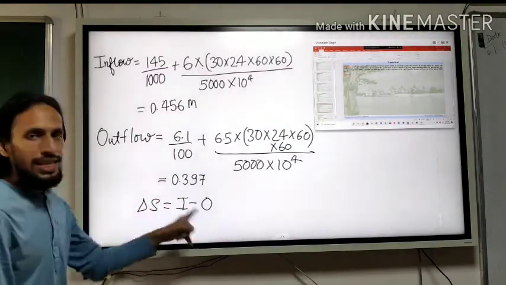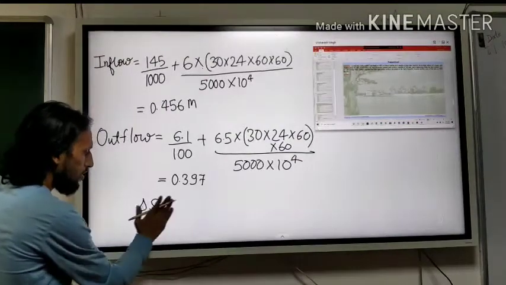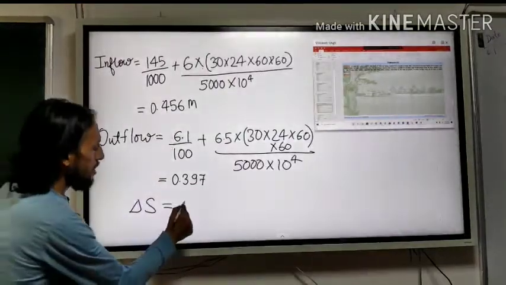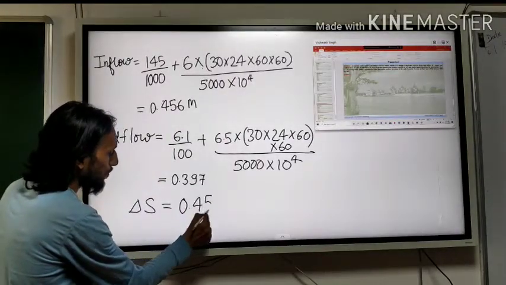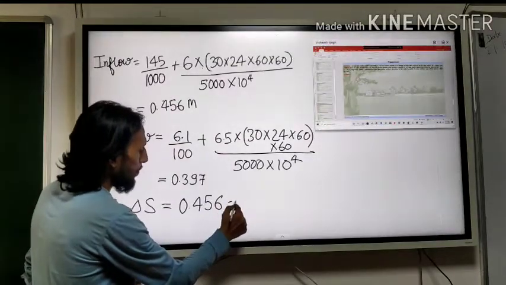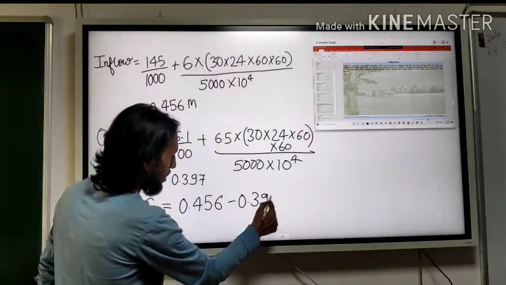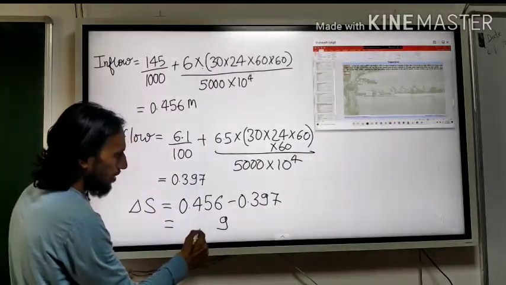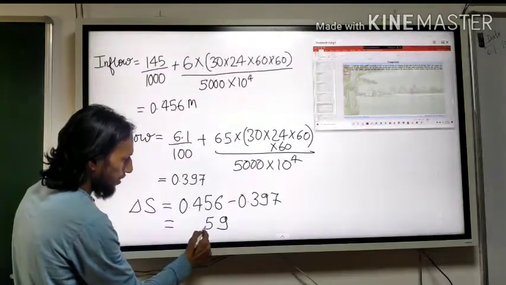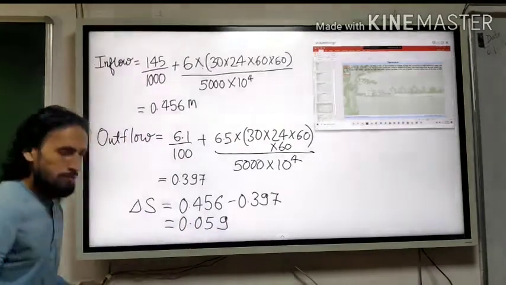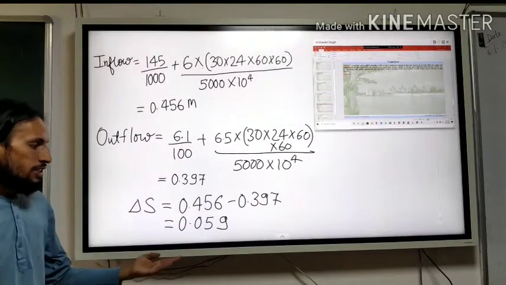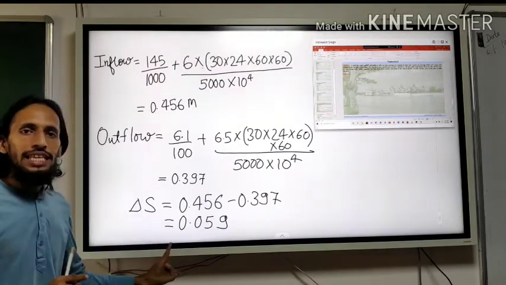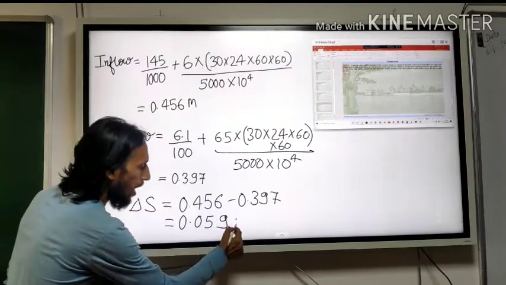So let's calculate the change in the storage. 0.456 minus 0.397. How much is it? 0.059. So this is the change in the storage, or change in the height.